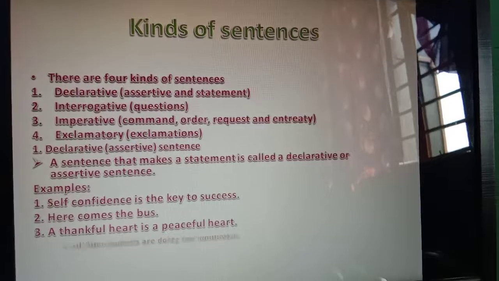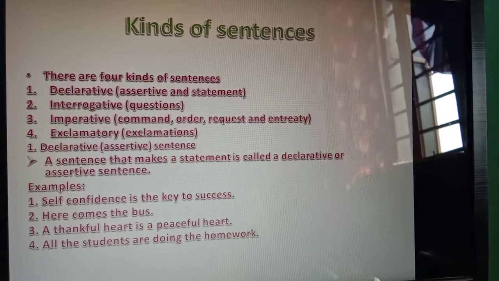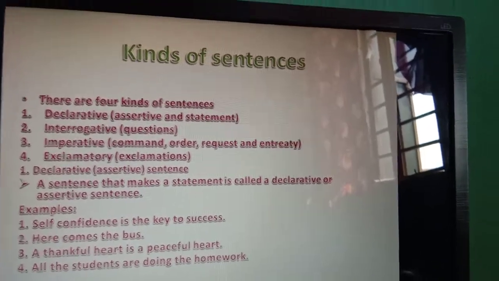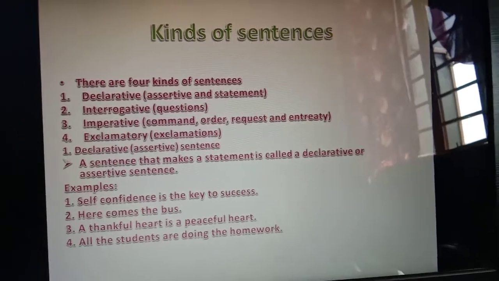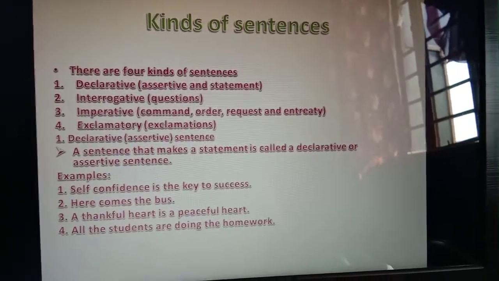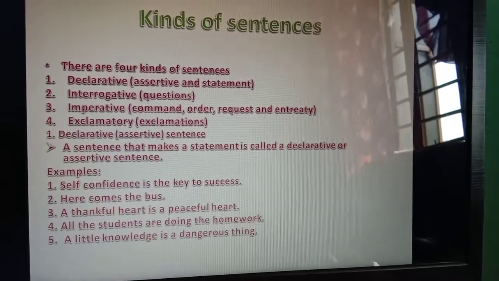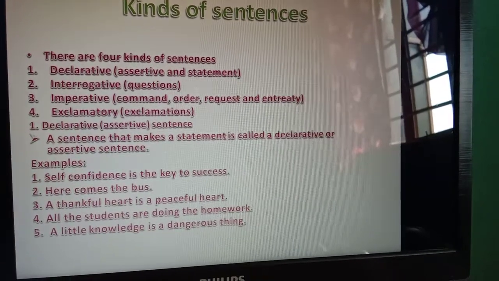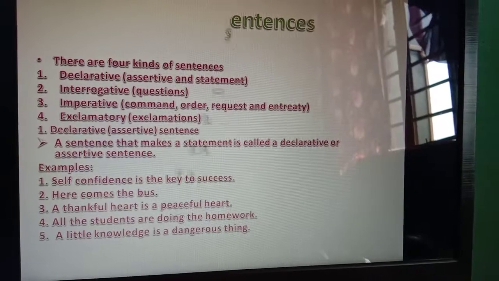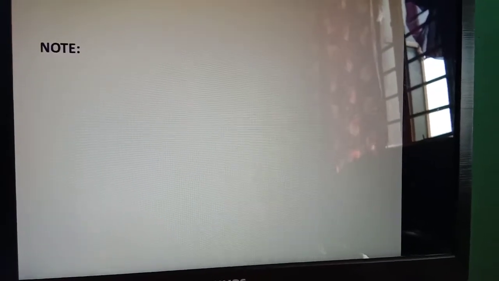It's a simple statement. All the students are doing the homework. It's a simple statement. Okay, it can be, it is a declarative sentence. Now a little knowledge is a dangerous thing. It is also a simple statement. So these are the simple statements that I have taught you in the declarative sentence.